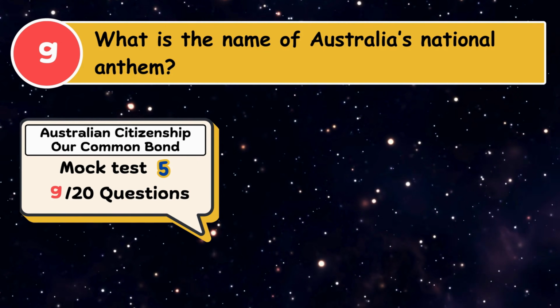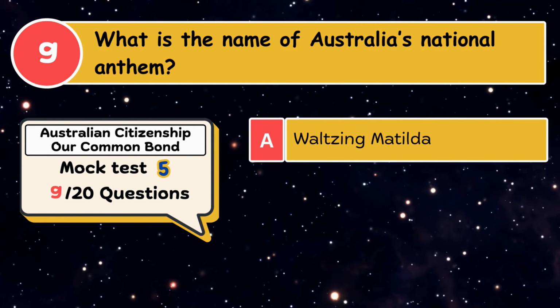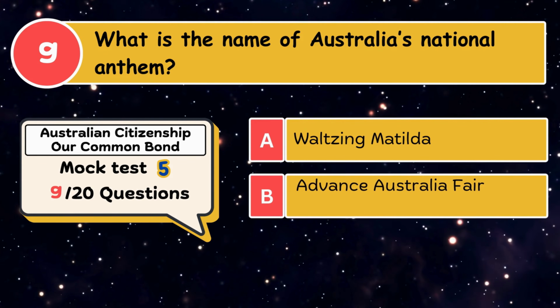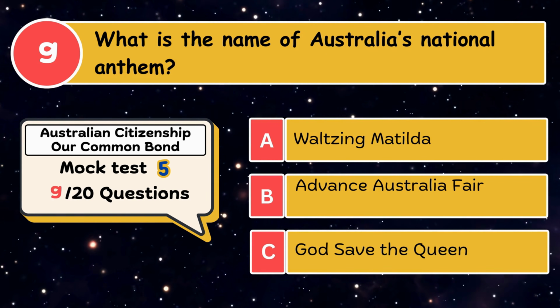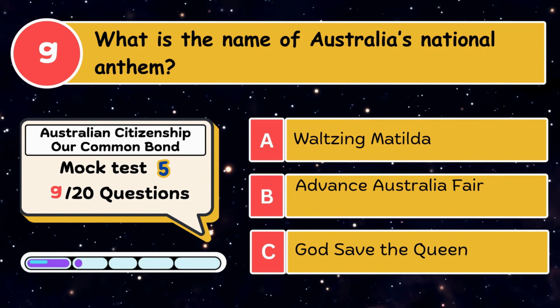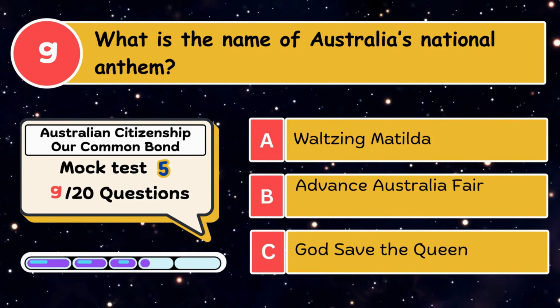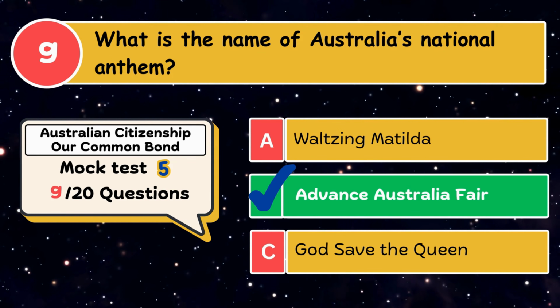What is the name of Australia's national anthem? A. Waltzing Matilda. B. Advance Australia Fair. C. God Save the Queen. The correct answer is Advance Australia Fair.